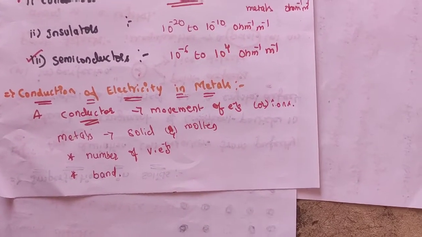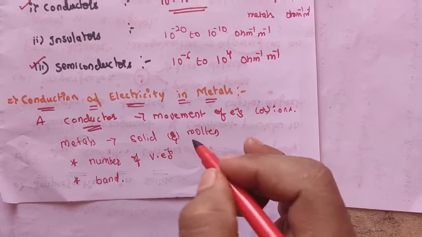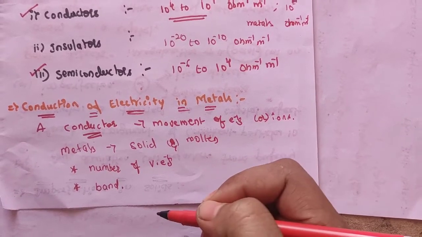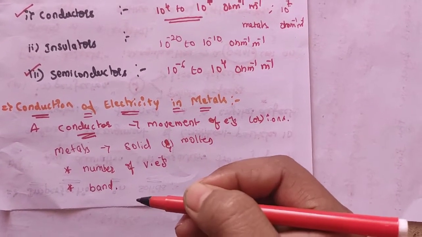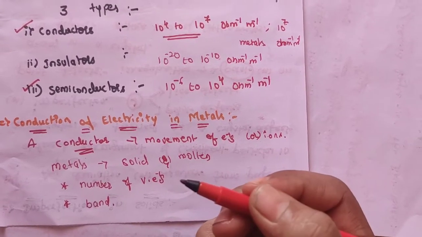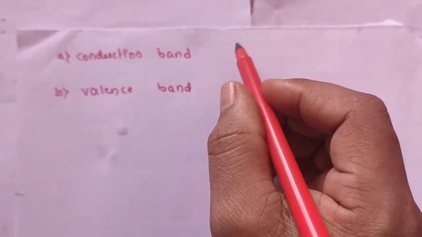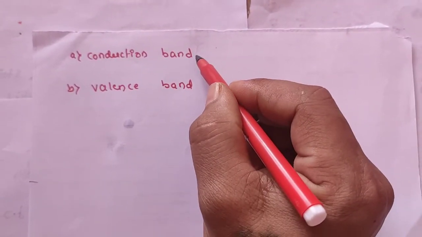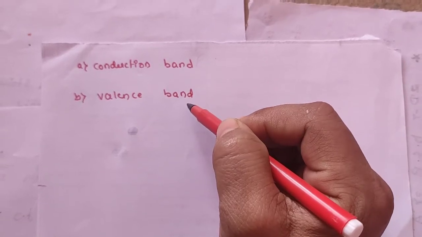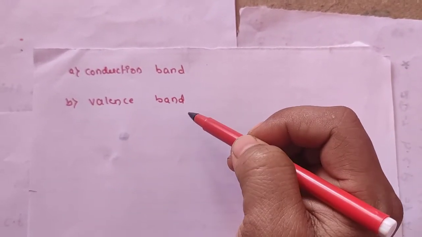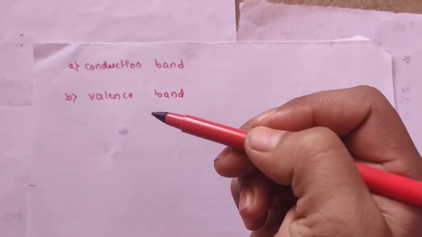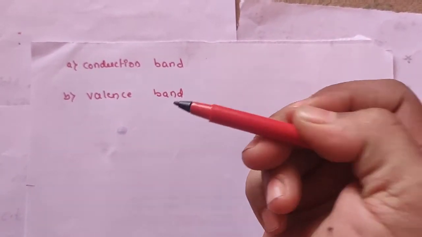You should remember that there are two types of bands: one is called the conduction band and the other is called the valence band. Which one has higher energy and which one has lower energy?